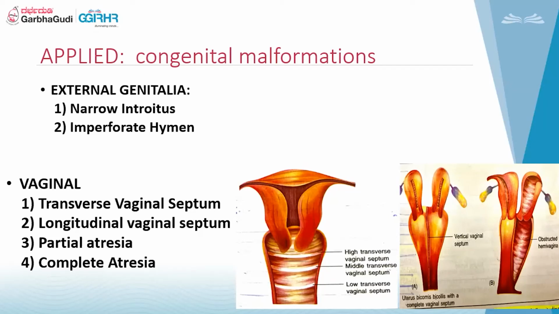Then we can also have the longitudinal vaginal septum, in which we can have a complete longitudinal septum with two separate cornua, a bicornuate uterus, which becomes a uterus bicornis bicollis with a complete vaginal septum. Or we can also get an obstructed hemivagina. Then we can have partial atresia of the vagina and complete atresia of the vagina that can happen in MRKH syndrome or AIS. Next slide, please.